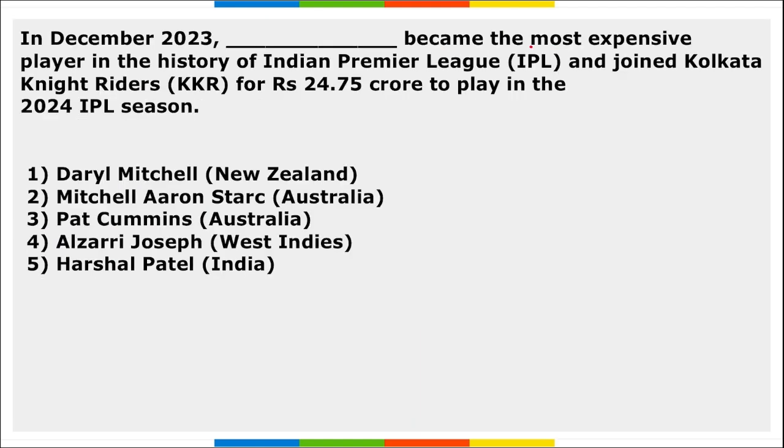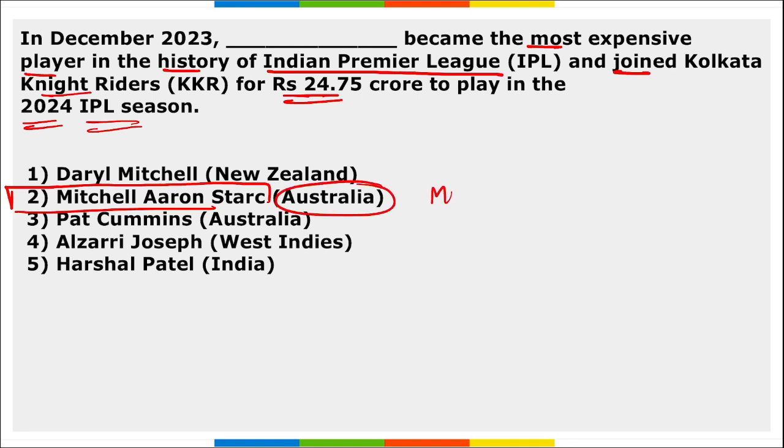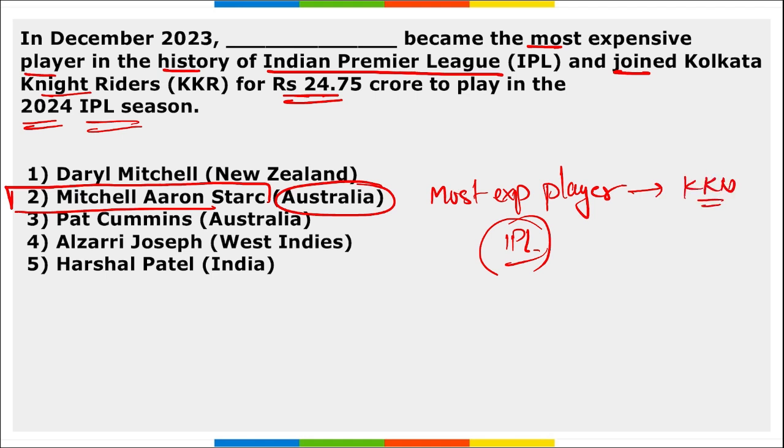Next, in December, Dash became the most expensive player in the history of IPL and joined Kolkata Knight Riders for 24.75 crore rupees to play in the 2024 IPL season. Mitchell Starc, right? Mitchell Aaron Starc. He is from Australia and he became the most expensive player in IPL. Correct? And he joined which team? Kolkata Knight Riders. And he was bought for 20.5 crore. I repeat, for 20.5 crore.